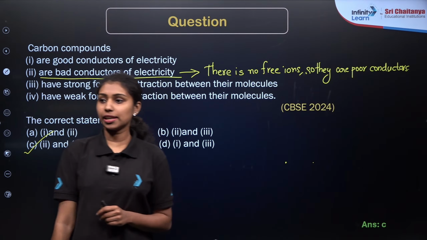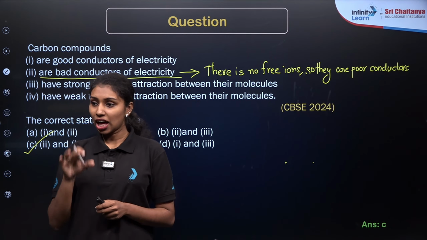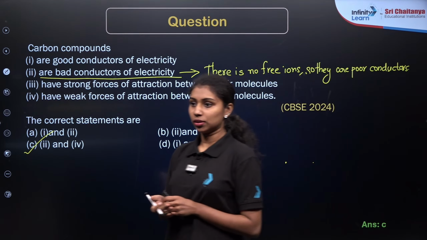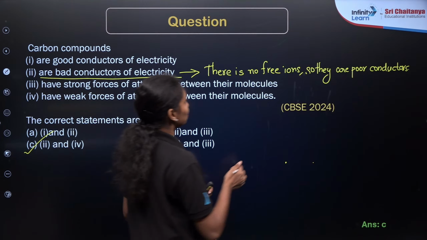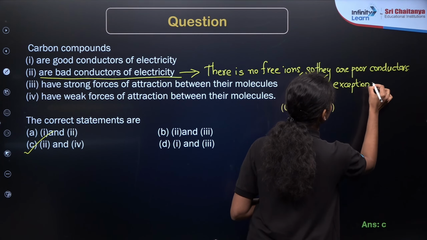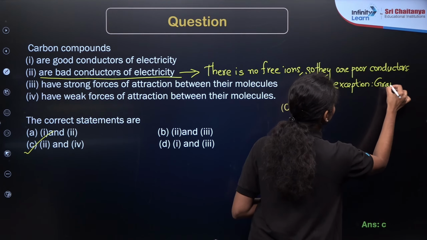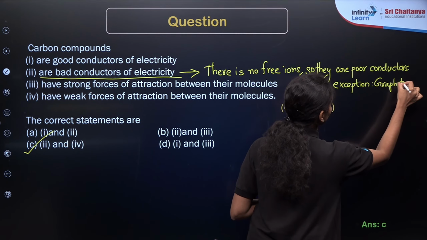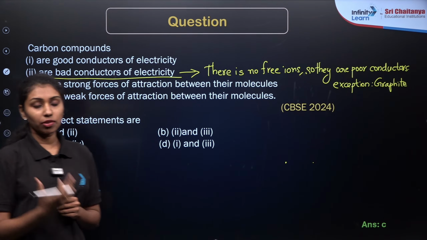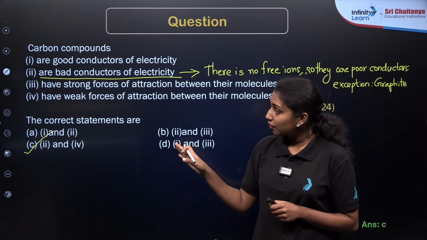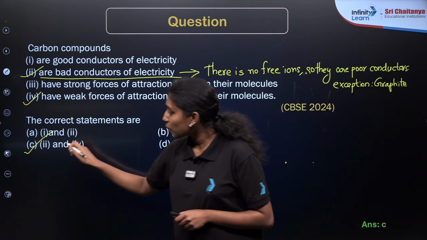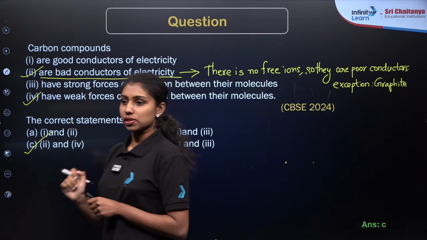Is that clear, Arush? Is there any doubt now? Yes, graphite is the only exceptional case. Generally, carbon compounds are poor conductors of electricity. Okay, then what about the force of attraction? As we already know, carbon compounds have a weak force of attraction between their molecules. So 2 and 4, which means option C will be the correct answer. I hope you understand.